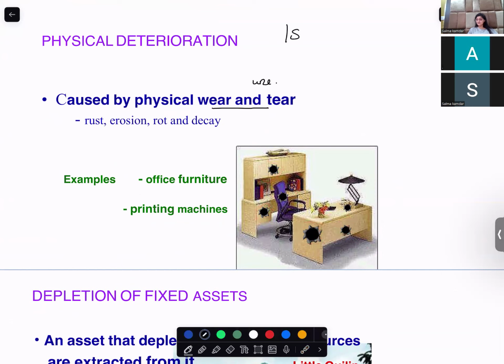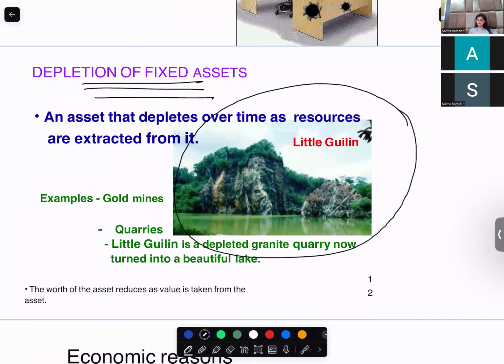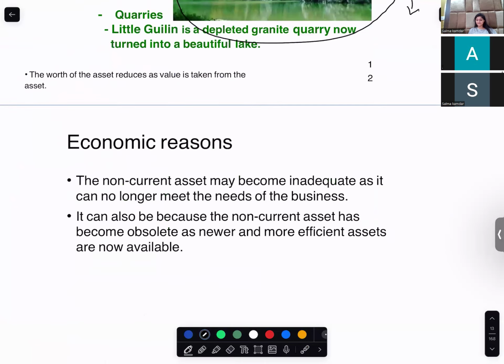This is our first reason to depreciate the non-current asset. Second reason would be depletion of your fixed assets. What do you mean by that? An asset that depletes over time as resources are extracted from it. Suppose this is a gold mine. When you extract the gold from it, the value of this asset will reduce. So, depletion of the fixed assets.